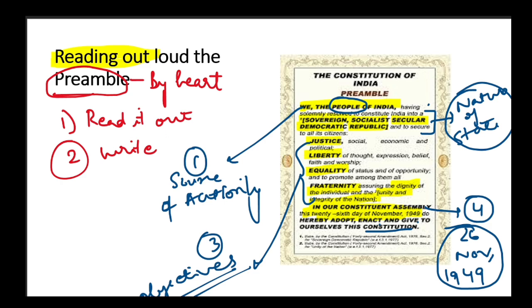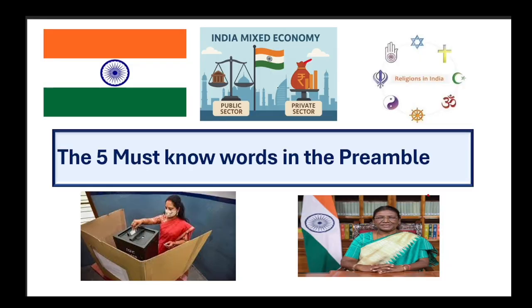Let's move on and talk about the 5 must-know words in the preamble. The first word we will discuss is sovereignty. The second word is socialism, socialist. The third word is secular. Here we can see various religions, and we will see how it is related to secularism. The fourth word will be democratic. We can see over here a person voting. And lastly, but not the least, we have republic. Okay, so let's get started.